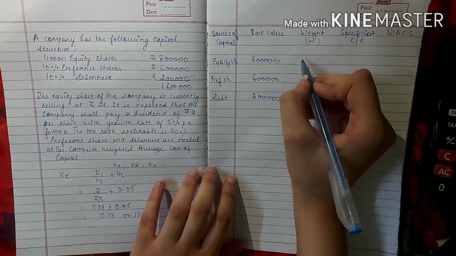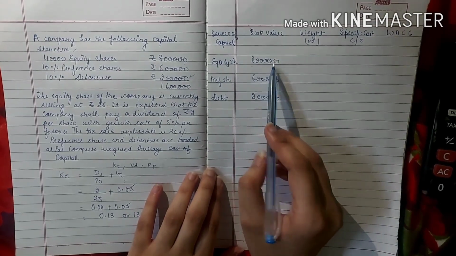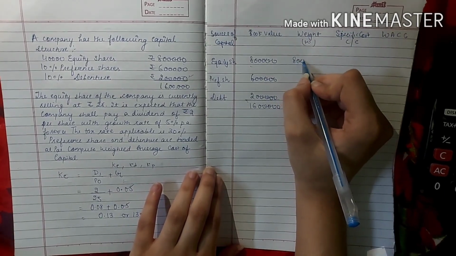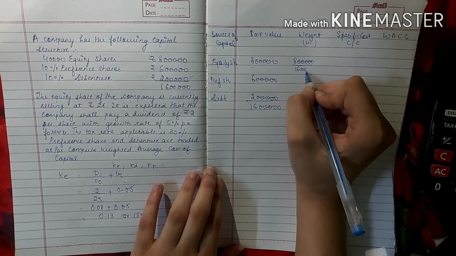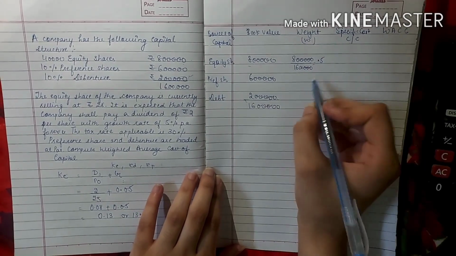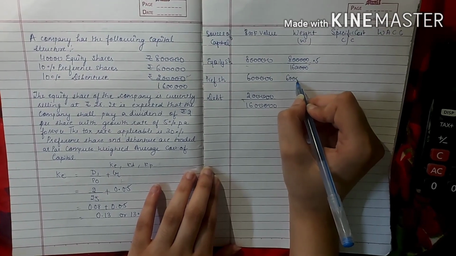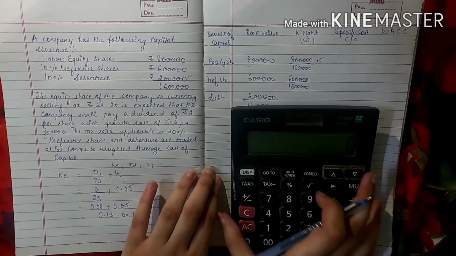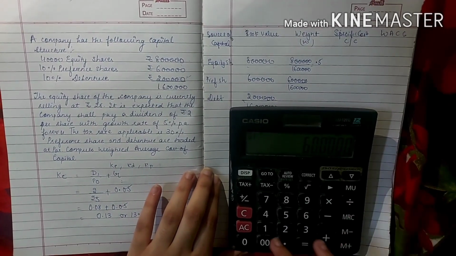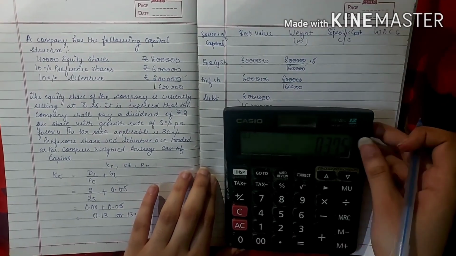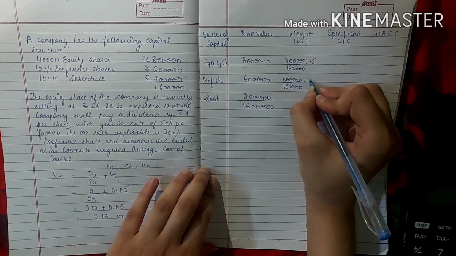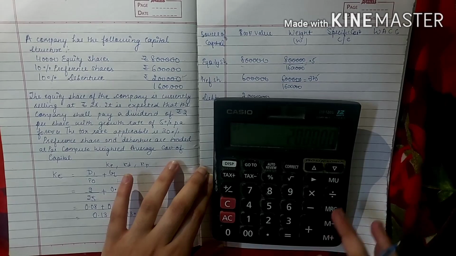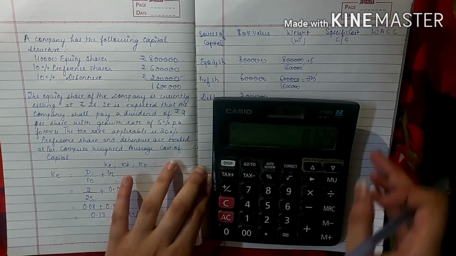Now to find out W, we have to divide the book value of equity share by the total of book value, which is 16 lakh. So 8 lakh divided by 16 lakh, it is 0.5. Second, for preference share, it will be 6 lakh divided by 16 lakh, 0.375, and last it is 2 lakh divided by 16 lakh, 0.125.